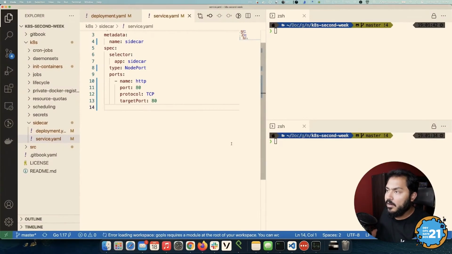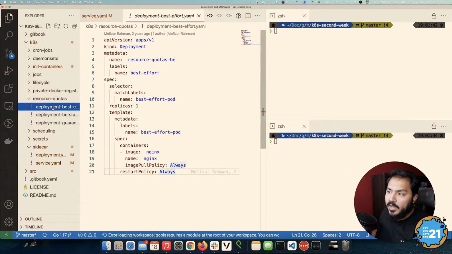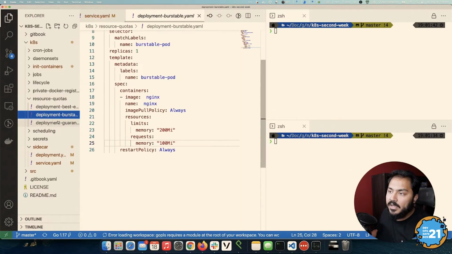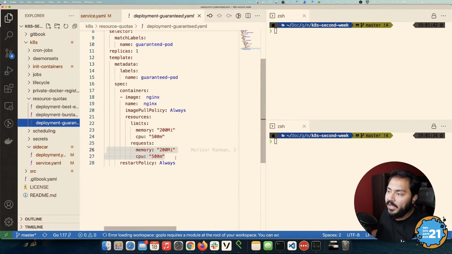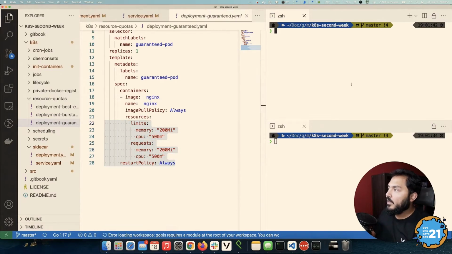And it should be here. So we're going to look at resource quotas. We have 3 examples. This is the one that is best effort because it doesn't have any limit set. This one is burstable. It has just one limit set, and the request is a little smaller than that as well. And the final one has both the limit and request set, and they're both equal.